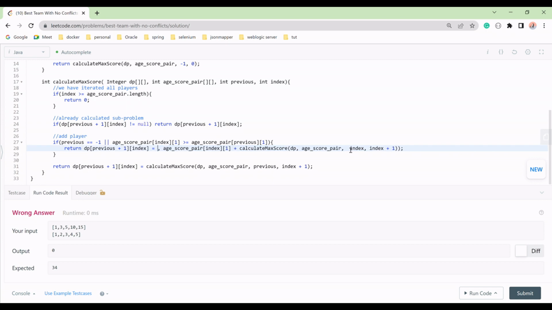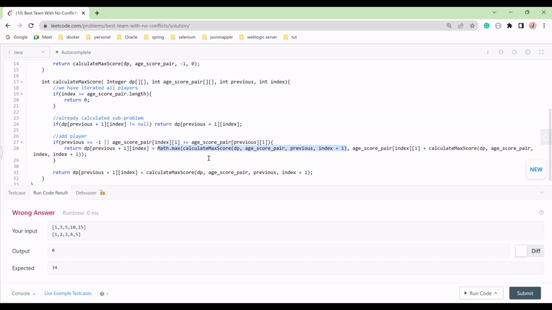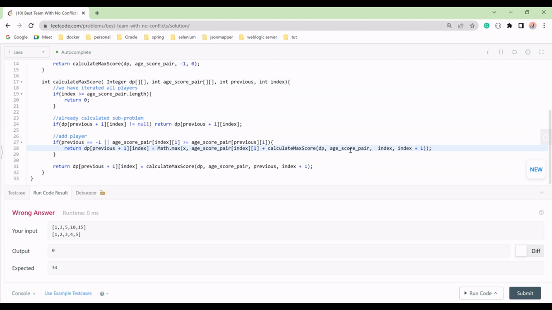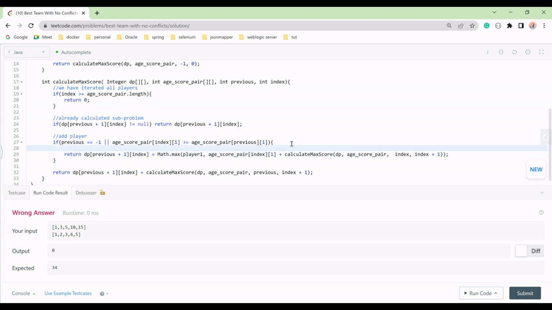Let's suppose this is our, nothing but, control Z. Let me do here, this is nothing but our X. Let's suppose X is player 1. Let's suppose this is player 1. So I'll take here int player 1 equal to like this.